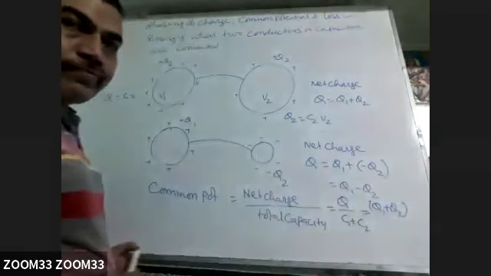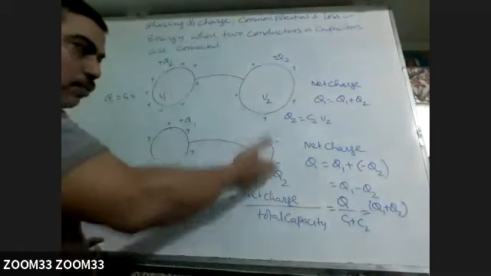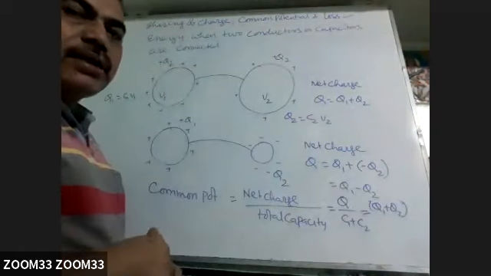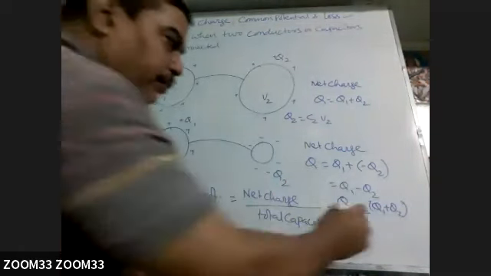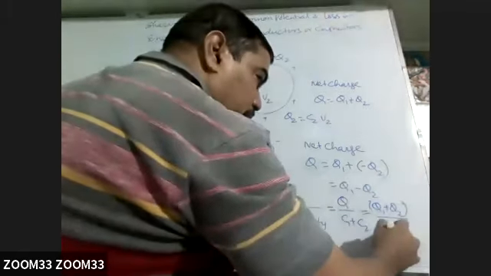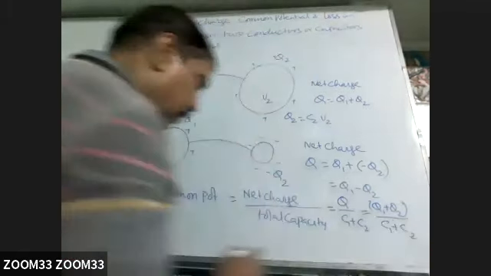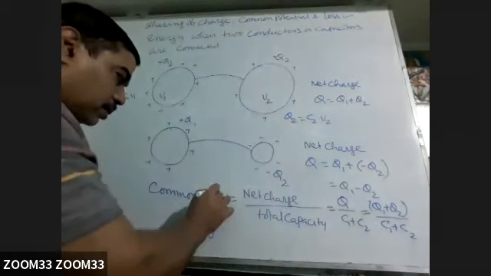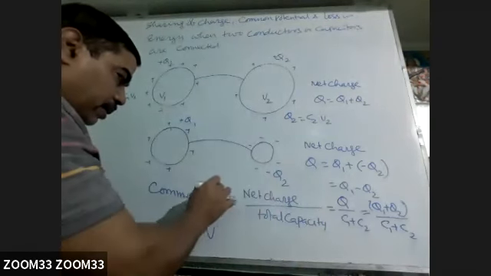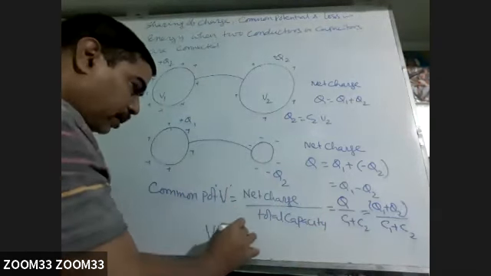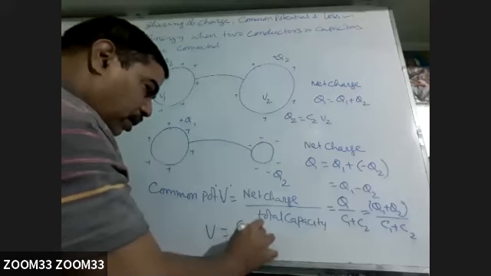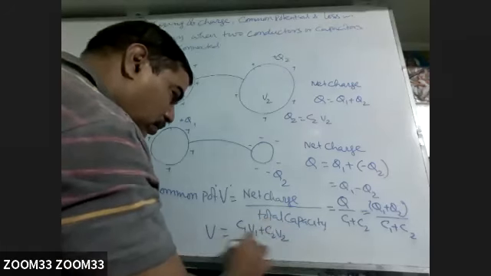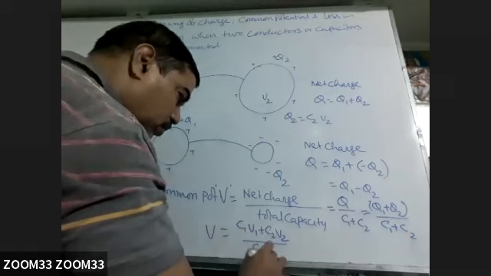No. Whatever algebraic sign is there, that also you have to consider, divided by C1 plus C2. This common potential, generally we write V. So this V may be C1 V1 plus C2 V2 by C1 plus C2.